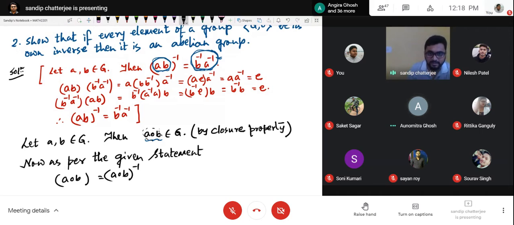And furthermore, we say here I can also write A, B belong to G, then A star B belongs to G. Therefore, I can write since AB belongs to G, A inverse equal to A, B inverse equal to B, and (A operated with B) inverse equal to A operated with B. Correct or not? As per the statement, every element is its own inverse. So A will be its own inverse. Yes, sir.